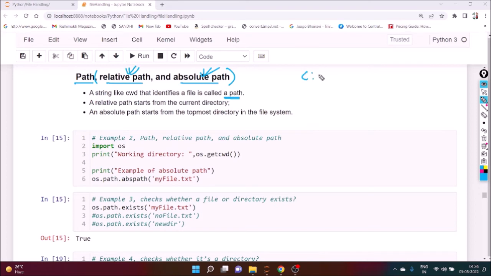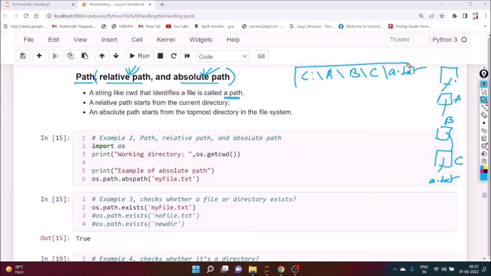For example C, A, B, C: in the C drive there is a folder called A, inside A another subfolder named B, inside B another subfolder C, and inside C suppose an a.txt file is there. This is nothing but the path. From the path, we can identify where that particular folder or file is.